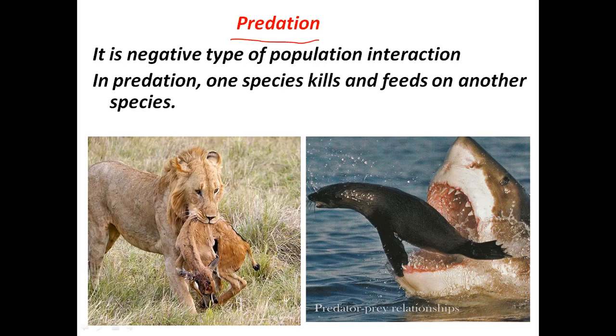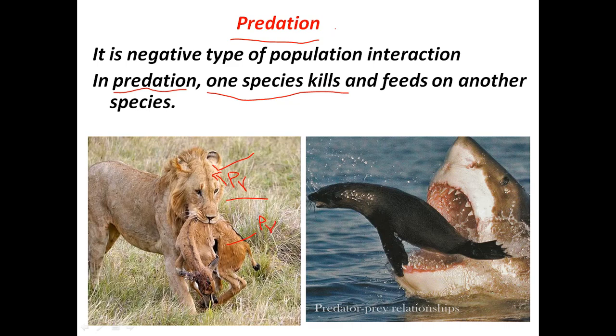Predation is also a negative interaction. In predation, one species kills another species for its food. Like you see here, lion. The species that kills another species for food is called a predator, and the species that is killed is called prey.